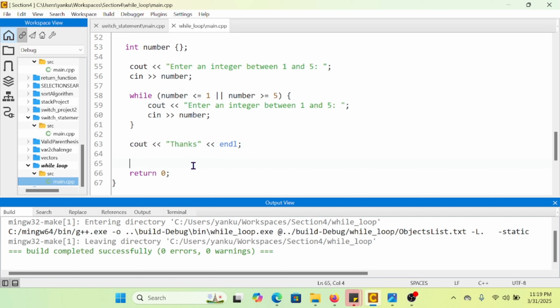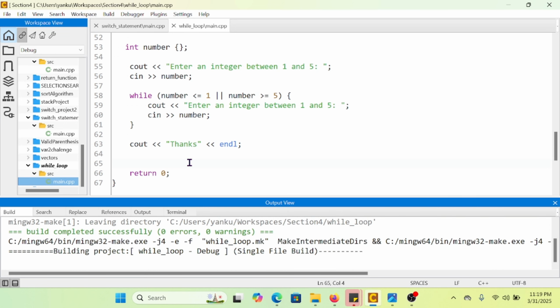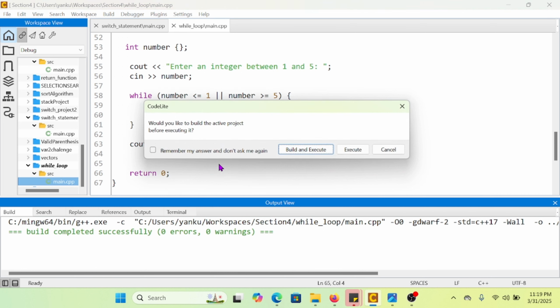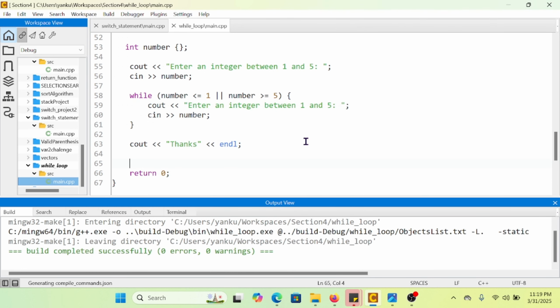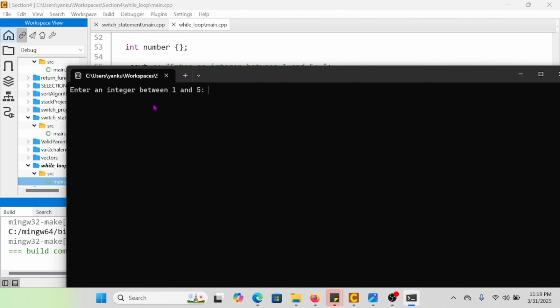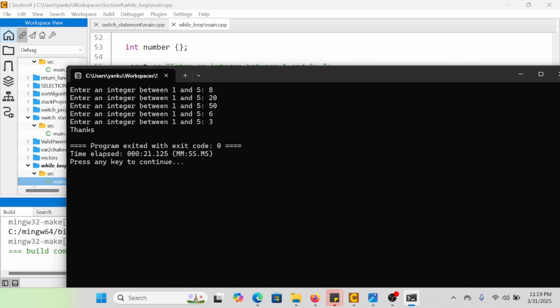Okay, so let's save this, compile it and execute it. Build and execute. Enter an integer between 1 and 5. I'm going to say 8. Enter an integer between 1 and 5. I'm going to say 20. Each time I provide an integer that is not in that interval, I'm still going to have an error. Finally, I'm going to provide 3 and I got the thanks message.